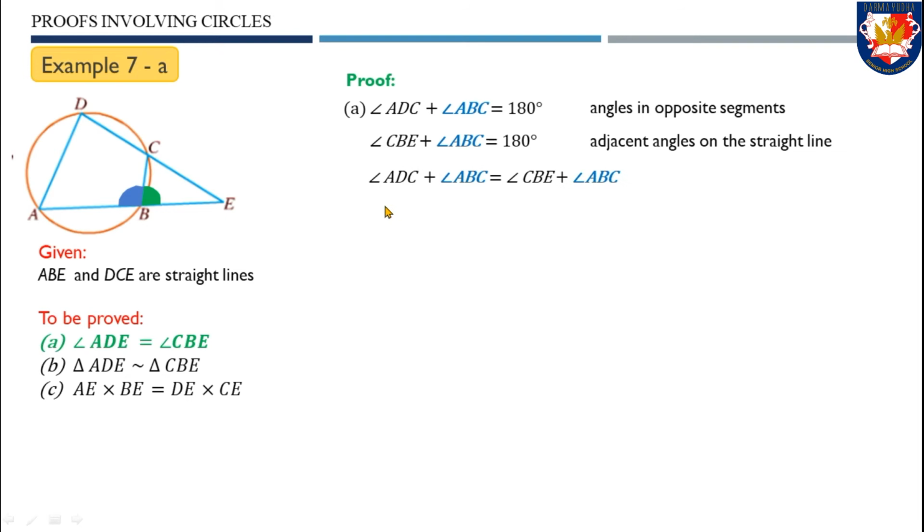We can conclude that angle ADC plus angle ABC equals angle CBE plus angle ABC because they are both 180 degrees. We have the same angle here, ABC, and therefore we cancel them out. So we have the conclusion that angle ADC equals angle CBE. This completes our proof for this part.